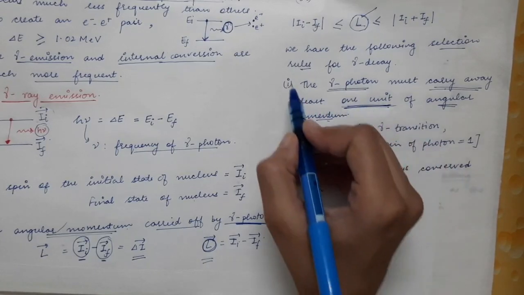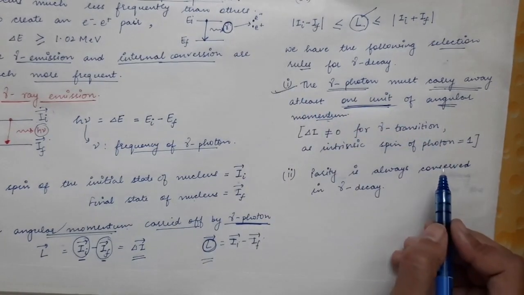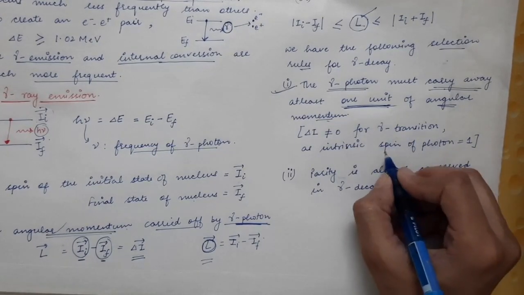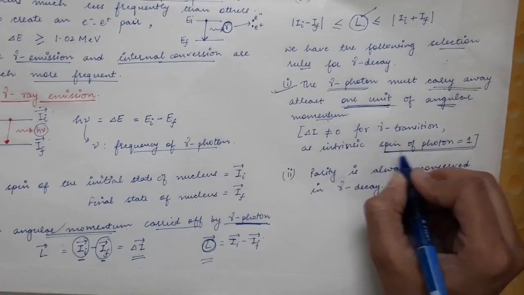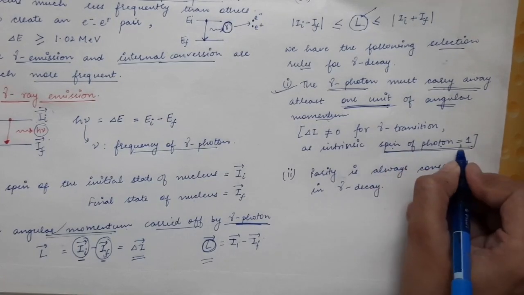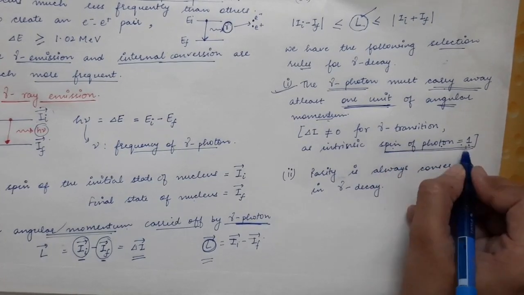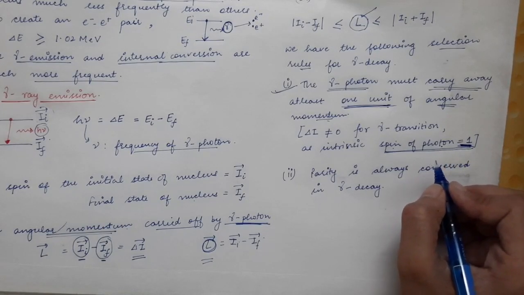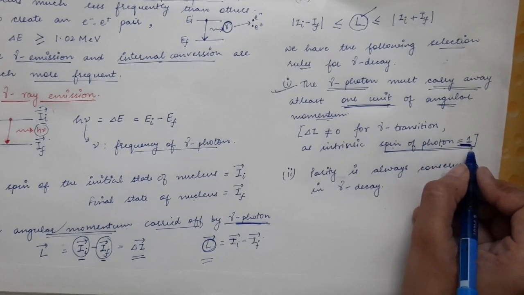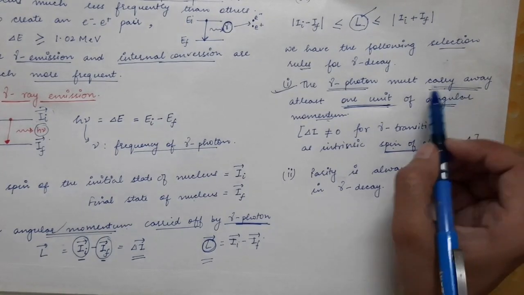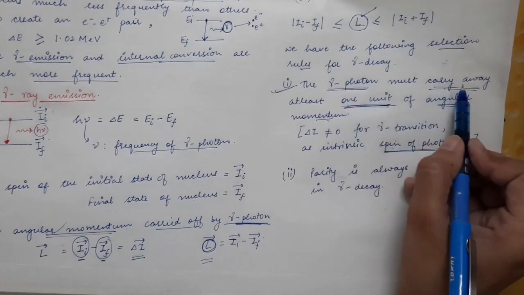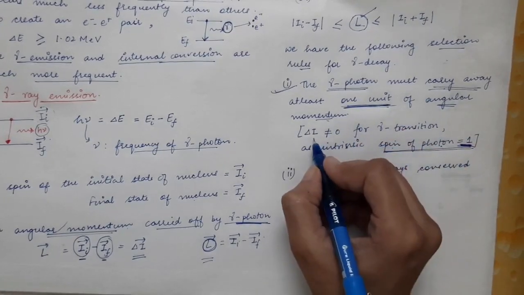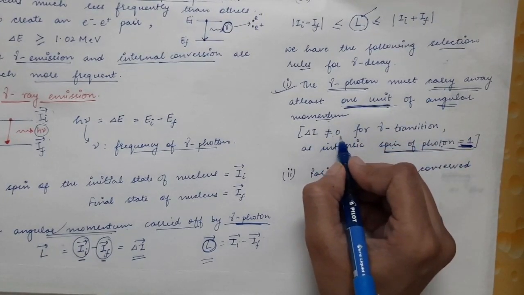And where does this rule come from? It comes from the property of the photon. The photon has spin equal to 1, and at least this much spin must be taken by the photon. So it can never be equal to 0. Therefore the gamma photon must carry away at least 1 unit of angular momentum. So delta I can never be equal to 0.